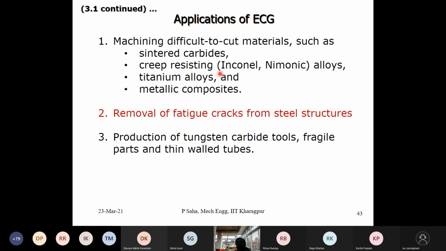Then removal of fatigue cracks from steel structures. And production of tungsten carbide tools. Say by powder metallurgy you have made some tools and you want to give them some shapes. With the ECG process you can finish the tool. Also you can grind wherever you cannot have too much grinding force, like for some material which is very hard and fragile or a very thin wall piece. So you can opt for the ECG process where the imparted mechanical forces are also low. There it can easily suit the materials.